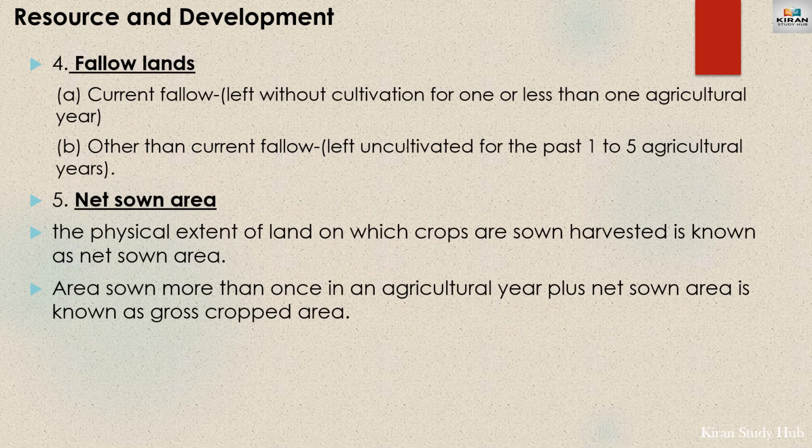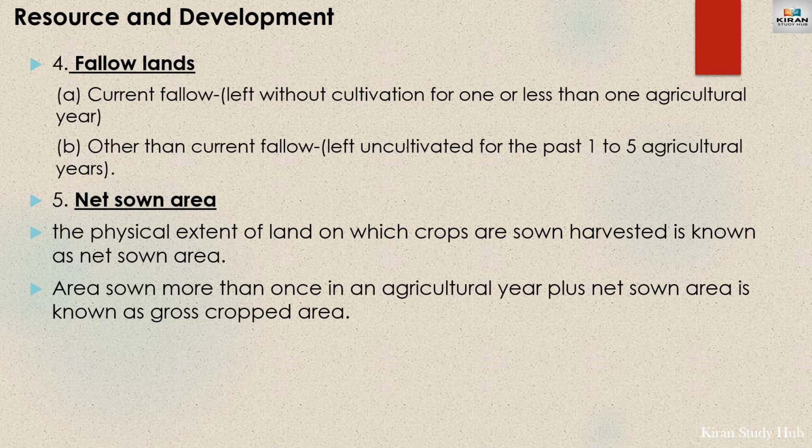Next is fallow lands. The fallow lands means the farmers will leave the land vacant for several months or several years so that the land will get back its fertility or to restore fertility. That is called fallow land. Under fallow lands we have current fallow, where the land is left without cultivation for 1 year or less than 1 agricultural year. And the second is other than current fallow, where the land is left uncultivated for past 1 to 5 agricultural years. And the last is net sown area, nothing but where the farmers will do cultivation.